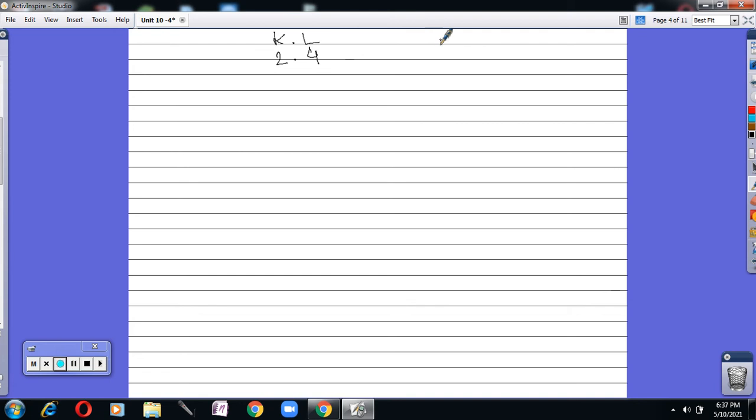Now we know that the K orbit has only one orbital, the 1s orbital, and the L orbit has two orbitals, 2s and 2p. Now s orbitals are round shaped. If it is a 1s orbital, the 2s orbital is much bigger compared to 1s. And p orbitals are dumbbell shaped, like this one.